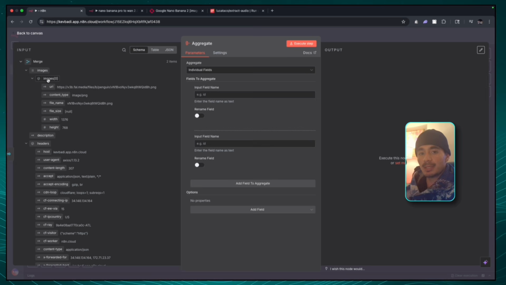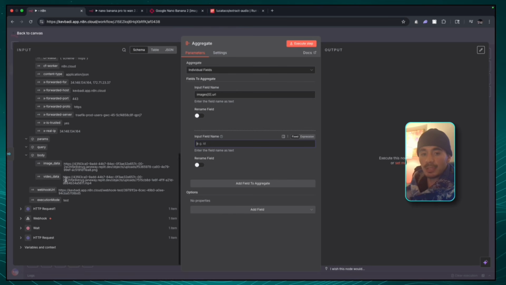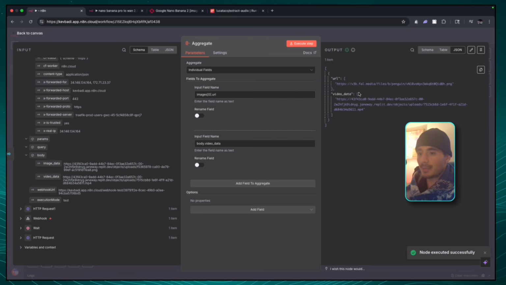The first field that we need is the image URL that came from Nano Banana. So that's right there. And the second field is going to be the video data that we got from the webhook, and we're going to drag that in right there. Then we can execute the step, and there we go. So now we have the image URL and the video URL that are both publicly accessible and ready to be added to the next step.